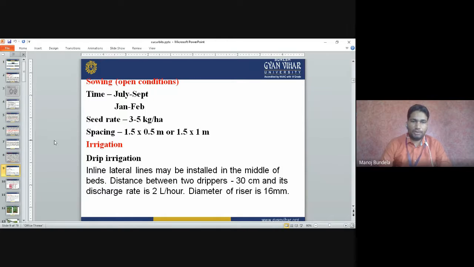Irrigation: normally we use the drip irrigation method. The inline lateral lines may be installed in the middle of the beds. The distance between two drippers is 30 centimeters and the discharge rate is 2 liter per hour, meaning in 1 hour a dripper releases 2 liter of water. The diameter of the risers is 16 mm.